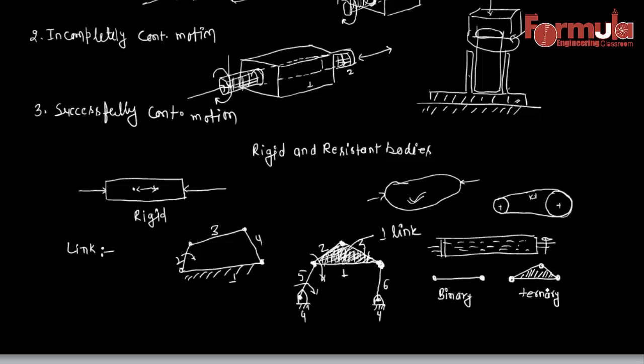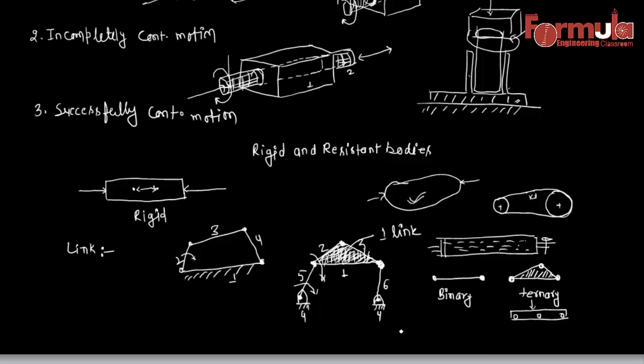Or you can say that if there is a rod with three holes, there are three possibilities of pairing, so this will also be defined as a ternary link. The shape of the link doesn't matter. It completely matters how many pairings that link is providing.